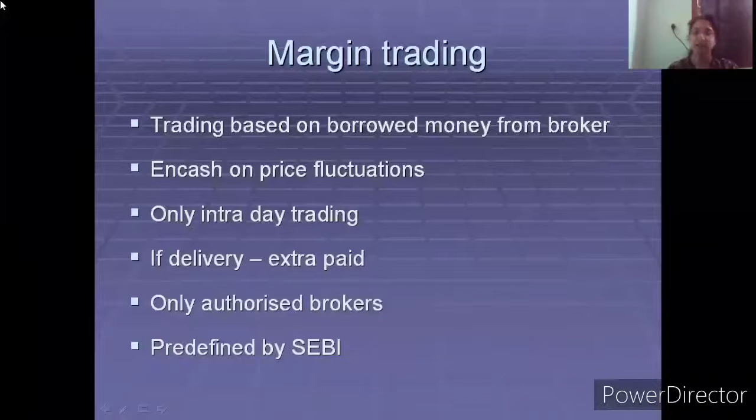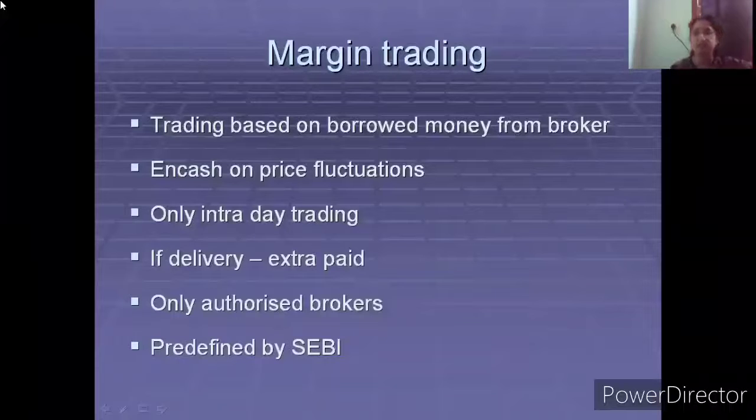And in case you're facing a loss, the broker is not lending you the money free, without any security, without any backup. The broker will have access to some of the other securities which are there in your demat account. So they can always take over those securities in case you face any kind of losses.